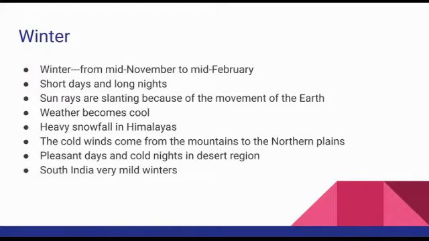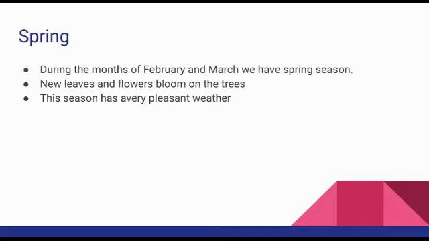And what is meant by spring season? During February to March, those two months before reaching summer, we have the spring season. That means what is the speciality? During winter some trees shed their leaves. Especially we can see teak wood leaves falling down during winter, and new leaves come during spring, and flowers also bloom.